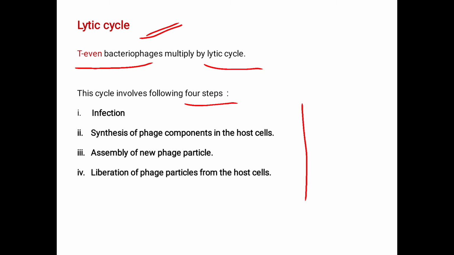The first step is the infection. This is the basic: first, the virus has to infect the bacteria to release its hereditary material into the host cell. Second is the synthesis of the phage components in the host cell. Third, the assembly of the new phage particles. Fourth, liberation of phage particles from the host cell. This liberation process is called the lysis. Here we see the steps one by one.